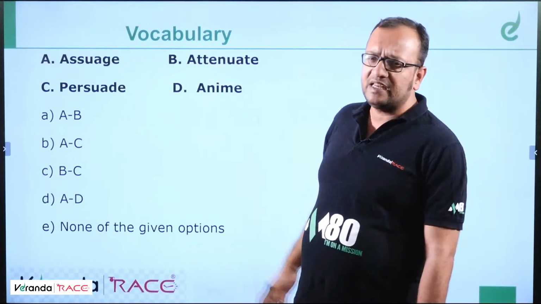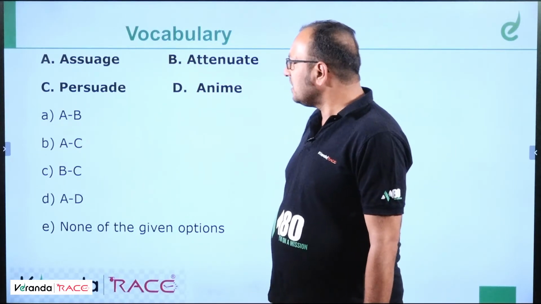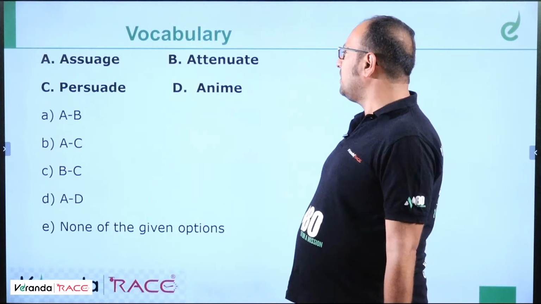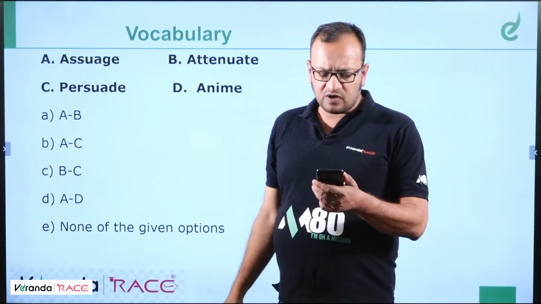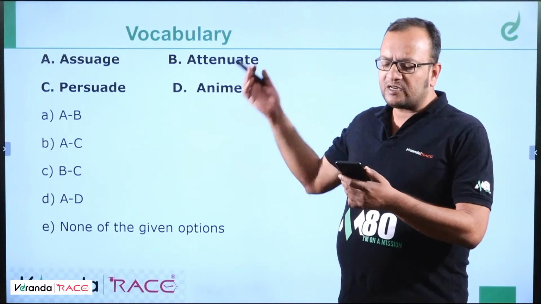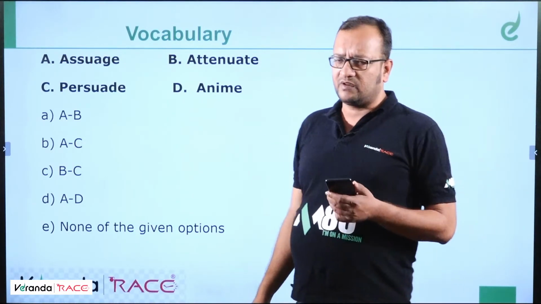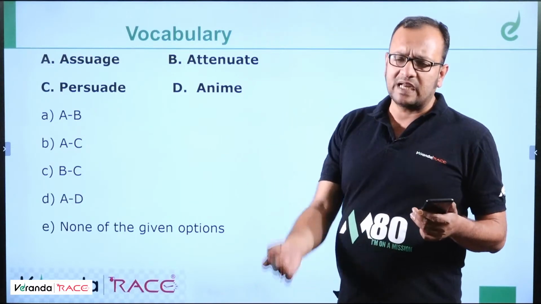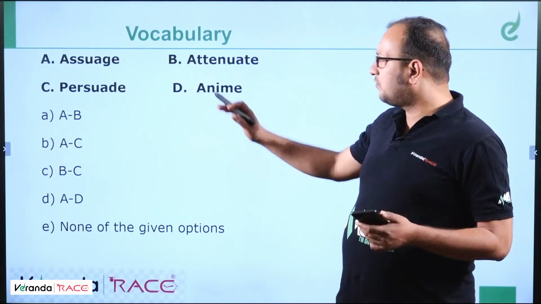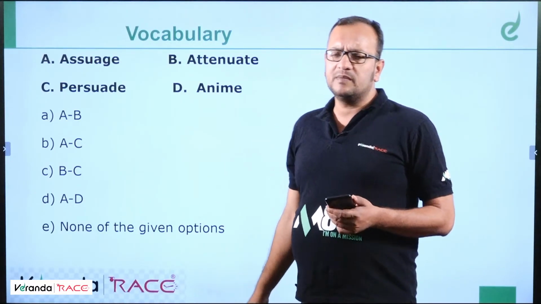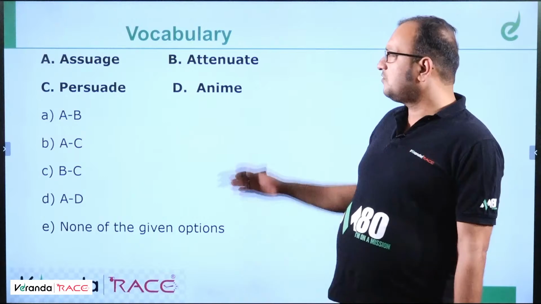So we have vocabulary questions which have assuage, attenuate, persuade, and animate. These 4 words are here. We have to find the synonymous or antonymous pair. So we'll come back to the previous question, the he got divorced yesterday question. Fine. We'll give some more time to brainstorming on that question. So let's solve this vocabulary question. There are 4 words which may be antonymous or synonymous in pair. So you have to find the pair.